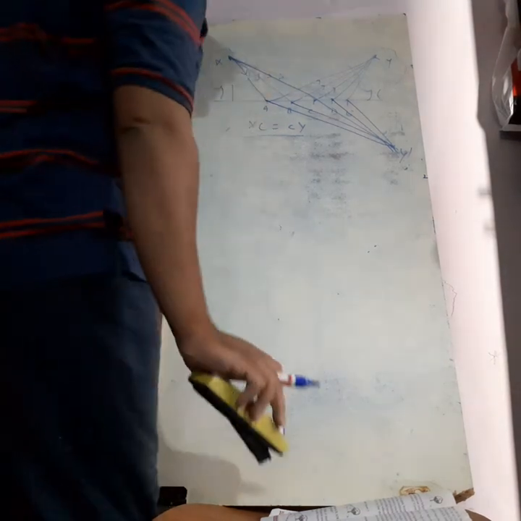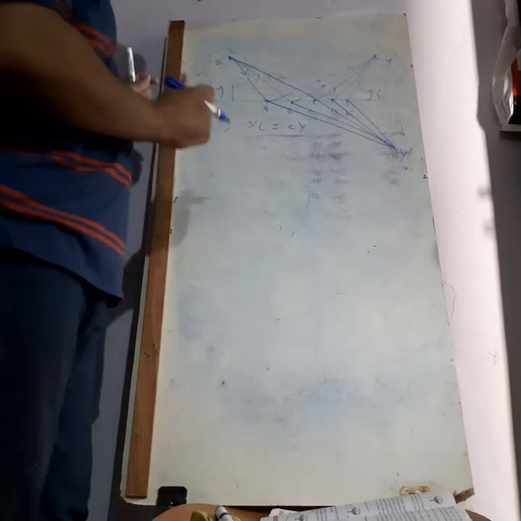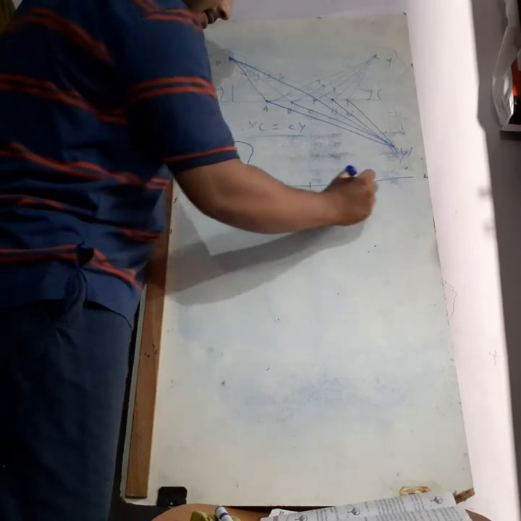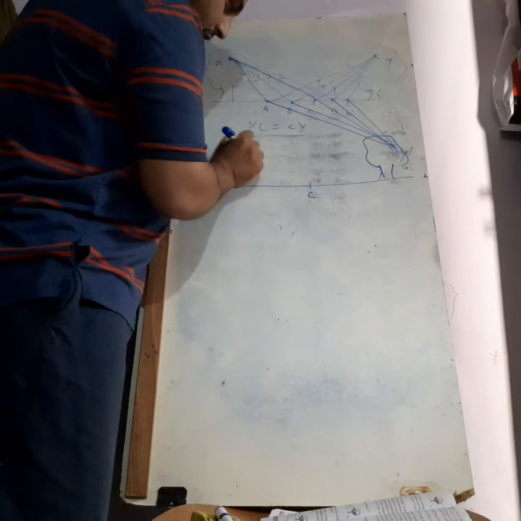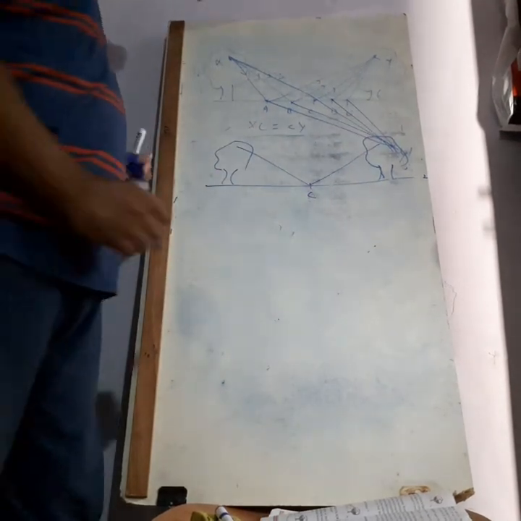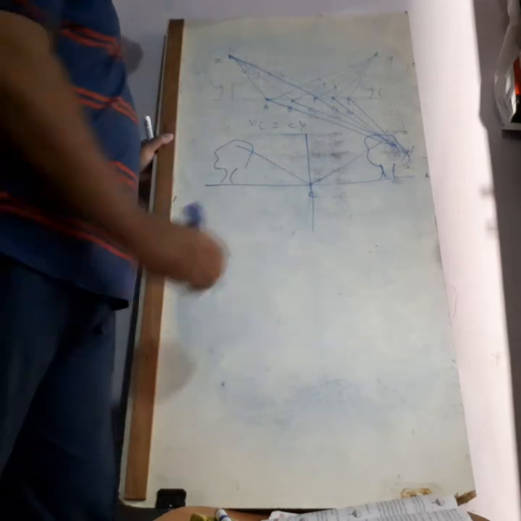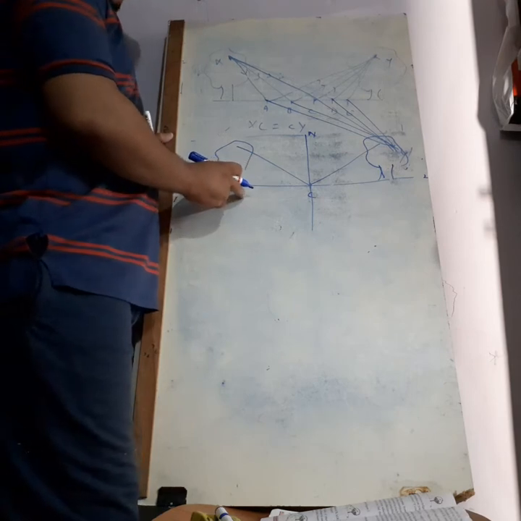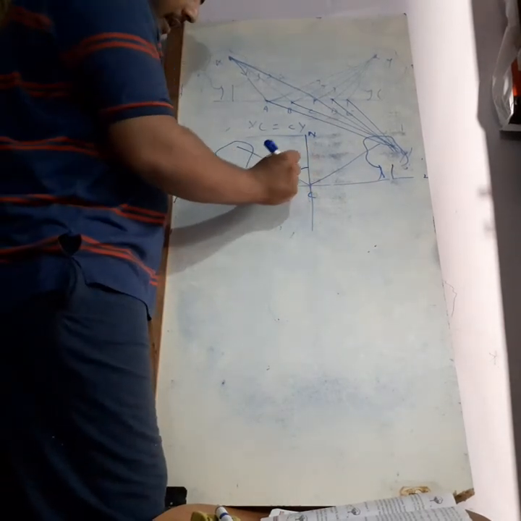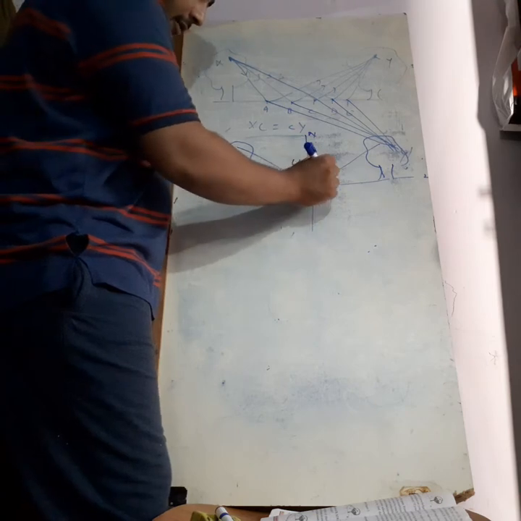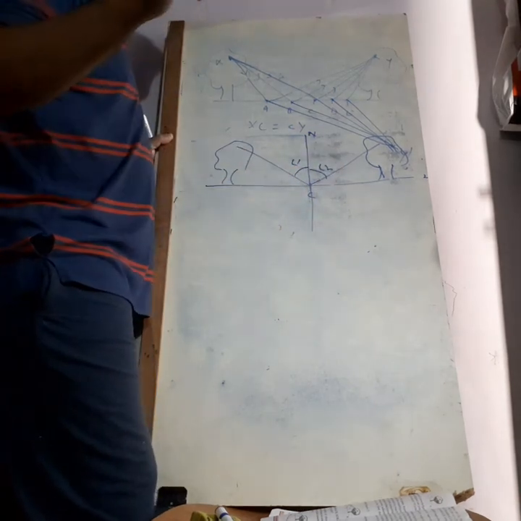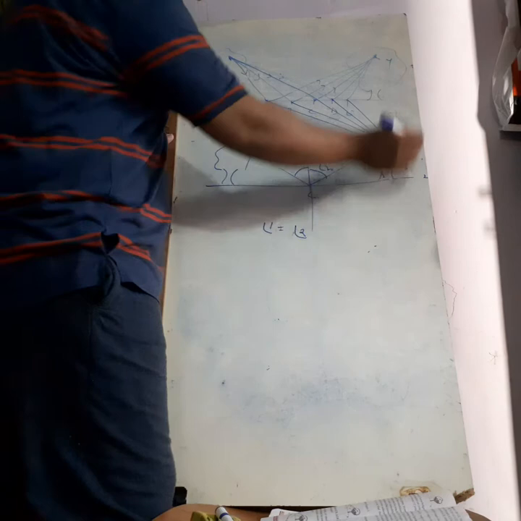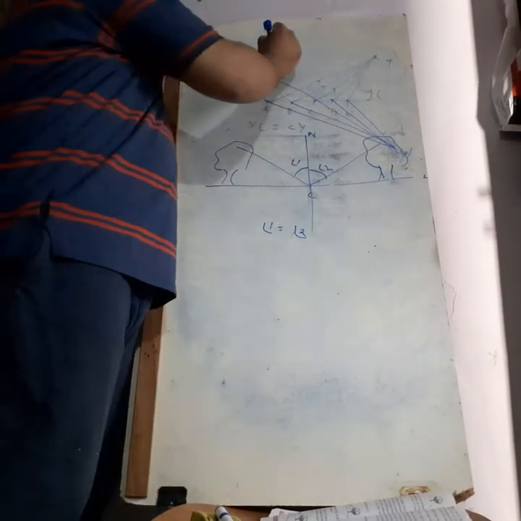Next, based upon this concept of the two trees, I can tell you one more thing. This is your particular point C, and there is another tree. The path taken from this point to this point is the best option, I told you. For this, I am drawing a normal line. The normal line is nothing but a line perpendicular to the ground. Whatever angle is made here, I am taking as angle 1. Whatever angle is made here, I am taking as angle 2. If you measure these two angles, angle 1 will be equal to angle 2. This concept was completely explained by Fermat.